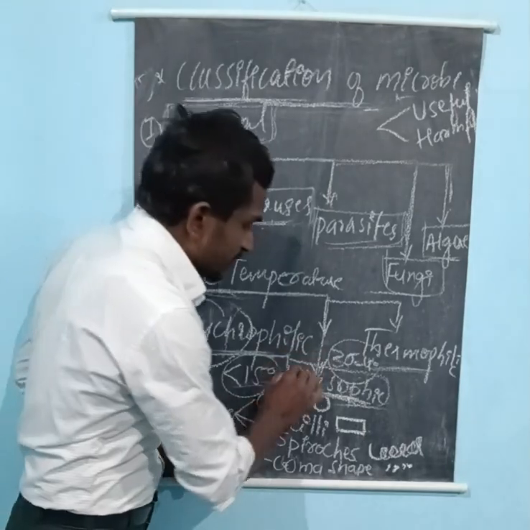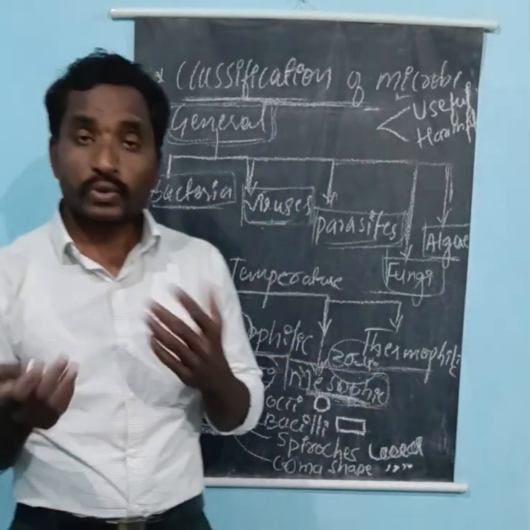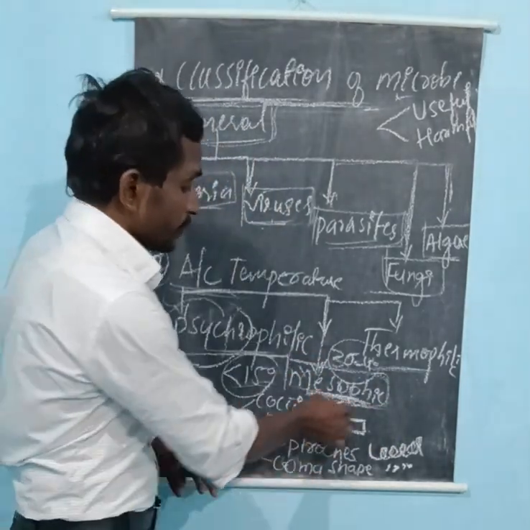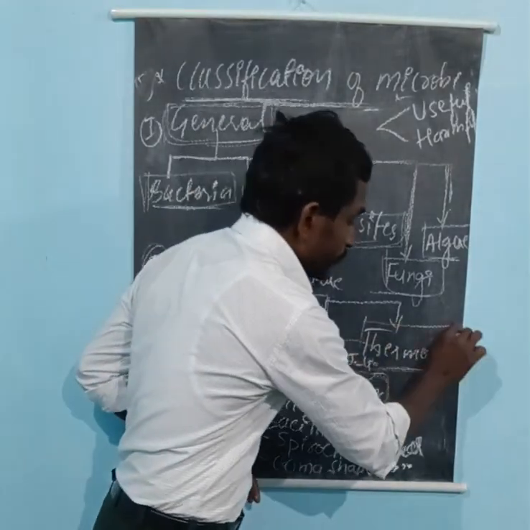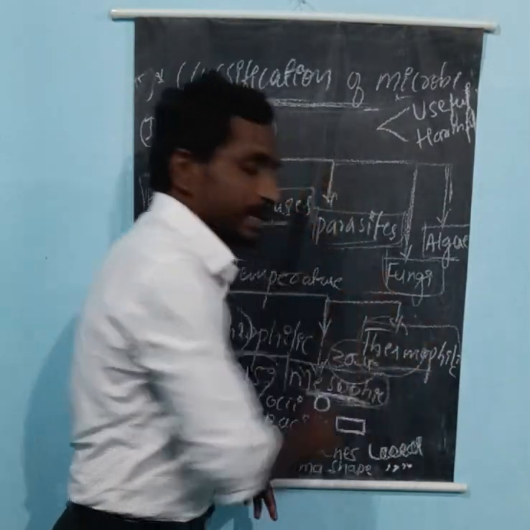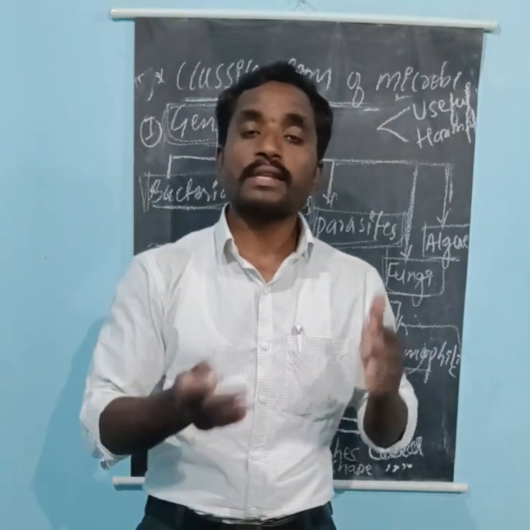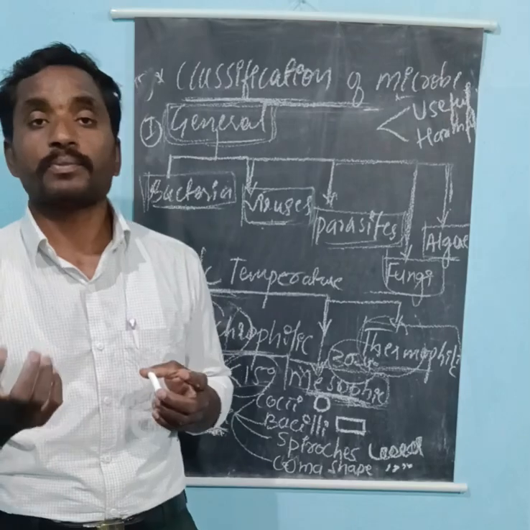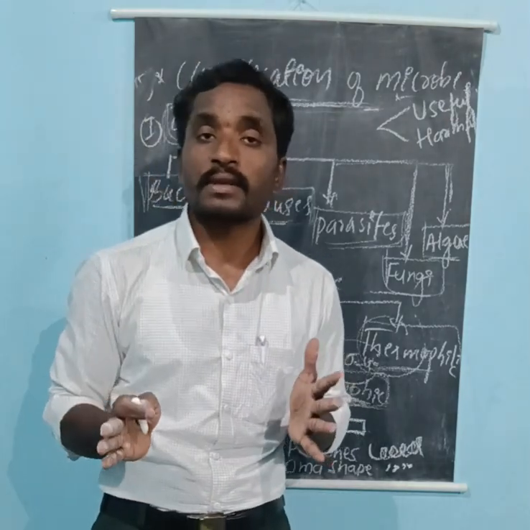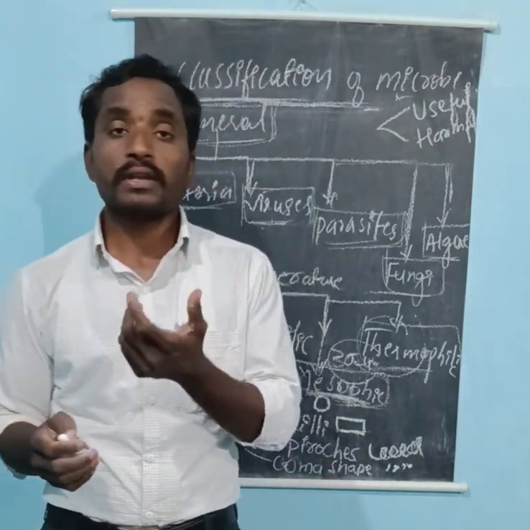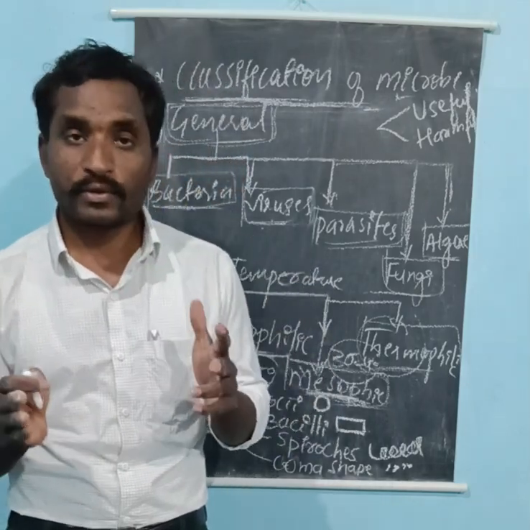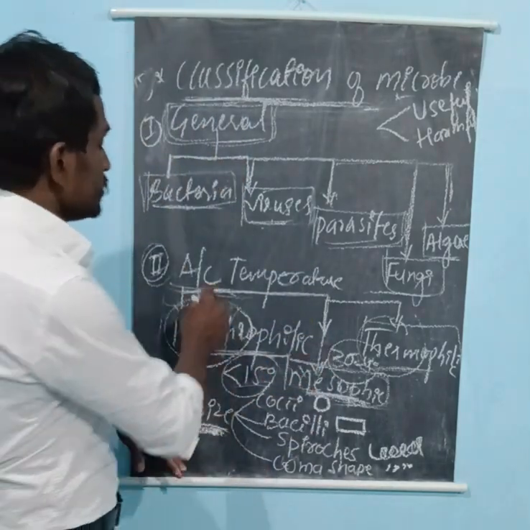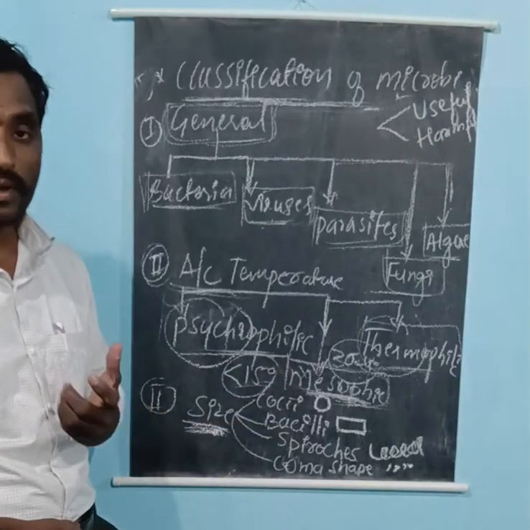Almost all disease causing agents grow in the mesophilic temperature. Now come to the thermophilic microorganisms. Thermo means heat. These heat loving microorganisms survive and grow in high temperature. So this is the classification according to the temperature requirement.